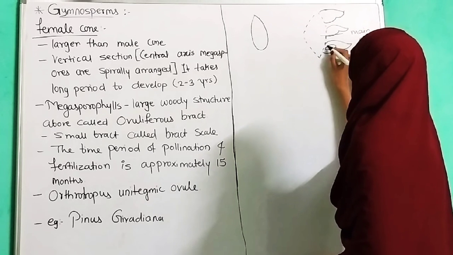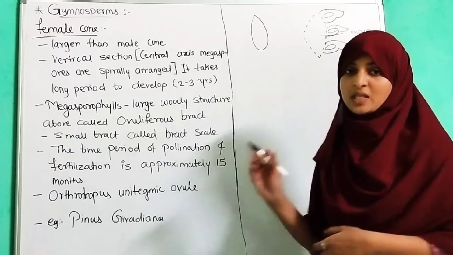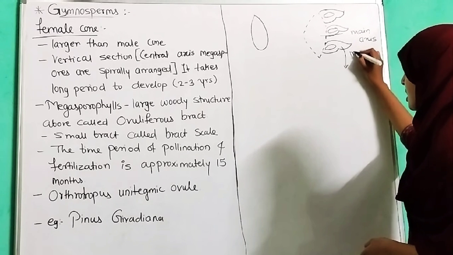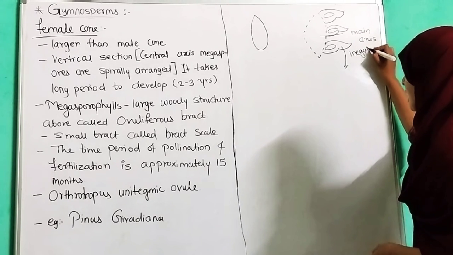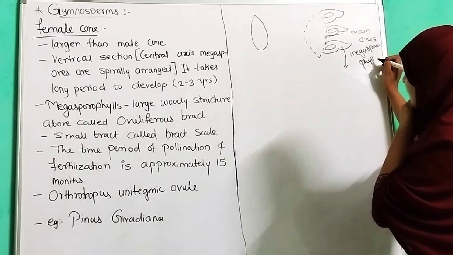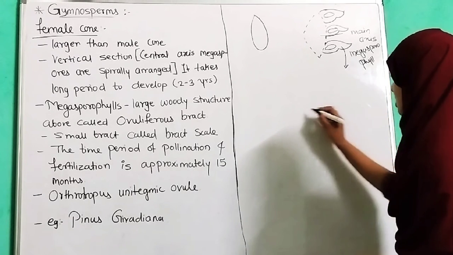They have a megasporangium, a sac-like structure. If we enlarge this megasporophyll, we are going to see the structure.